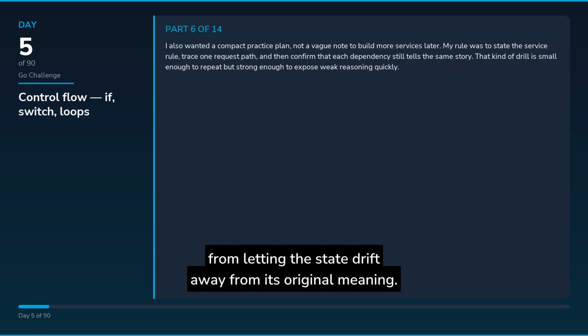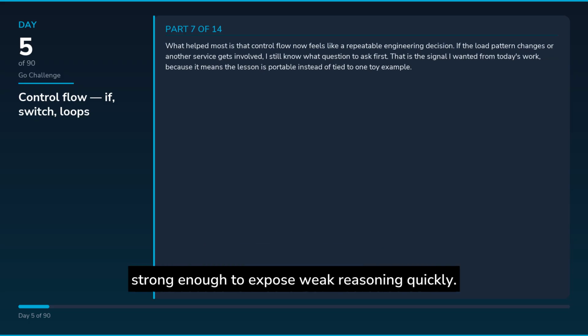I also wanted a compact practice plan, not a vague note to build more services later. My rule was to state the service rule, trace one request path, and then confirm that each dependency still tells the same story. That kind of drill is small enough to repeat but strong enough to expose weak reasoning quickly. What helped most is that control flow now feels like a repeatable engineering decision. If the load pattern changes or another service gets involved, I still know what question to ask first.